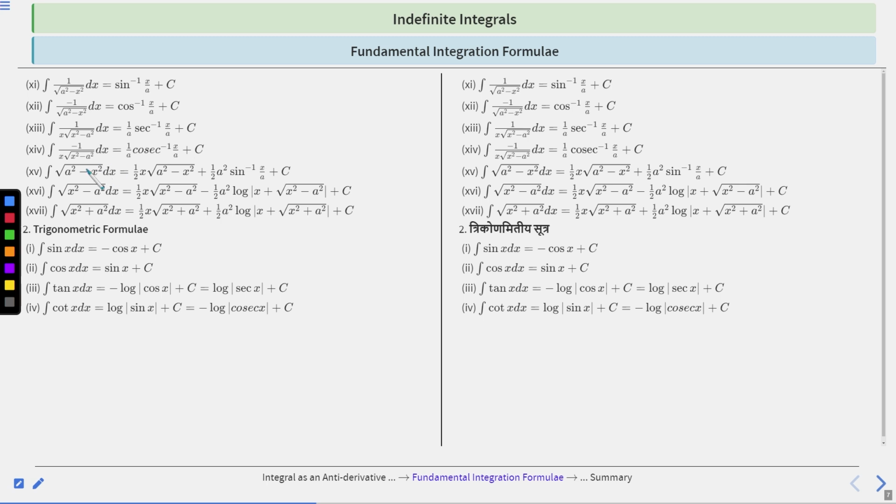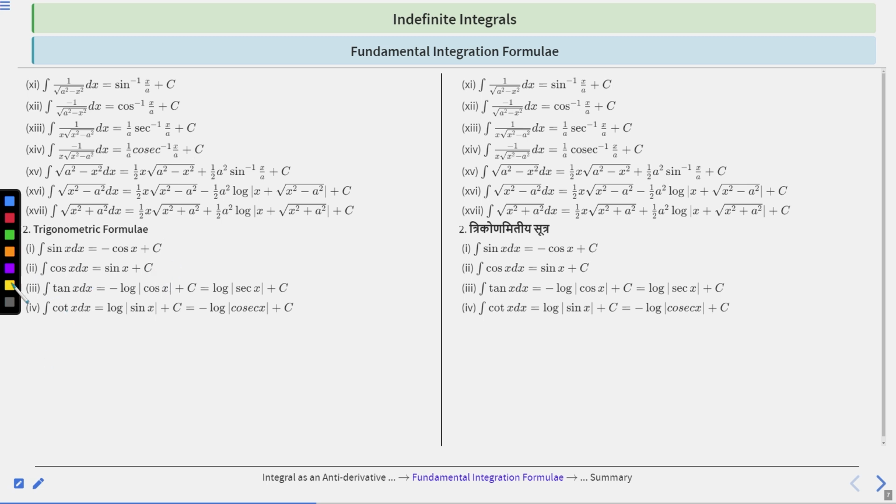The formula is a little long, but you can apply some technique to remember this, right? If here it is minus, then here it is minus again, right? Like this. Clear? So in this way you can remember this. Now let's see formulas of integration of some trigonometric functions. First one is integration of sin x dx is basically minus cos x plus c.